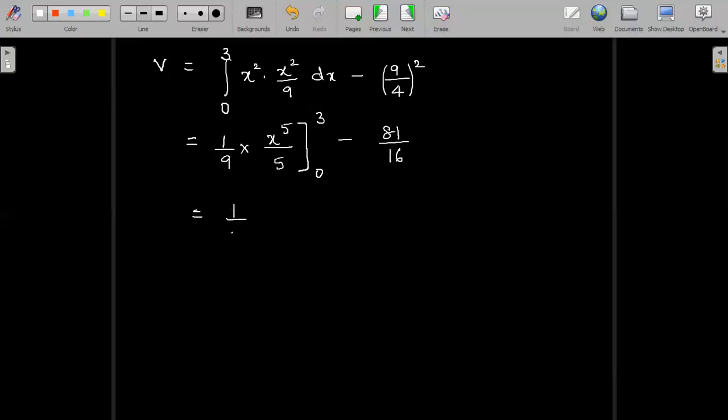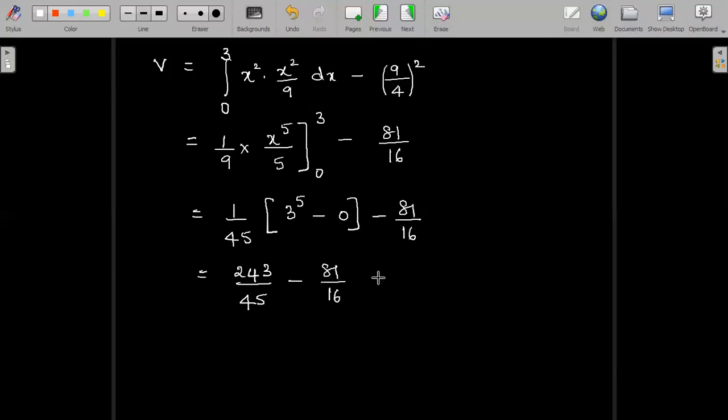So I have 1 by 45 outside, upper limit 3 power 5 minus lower limit 0, minus 81 divided by 16. 3 power 5 is 243. So 243 divided by 45 minus 81 by 16. We can use a calculator and simplify the answer.